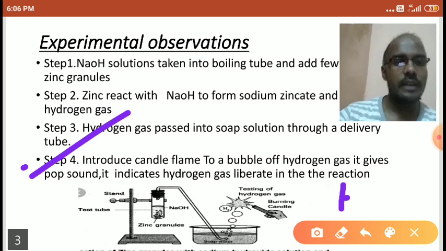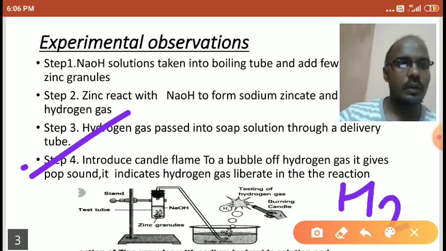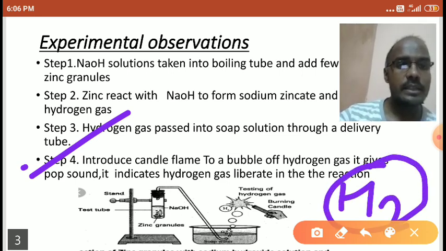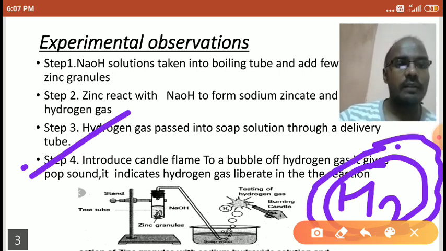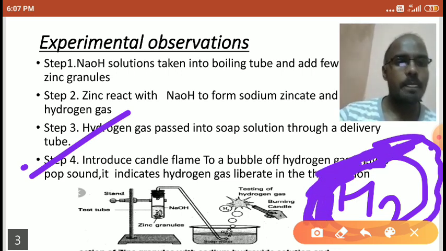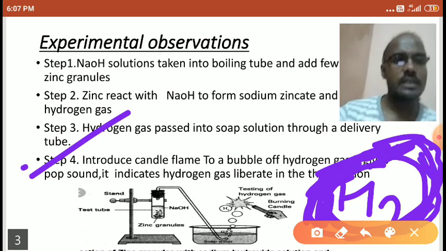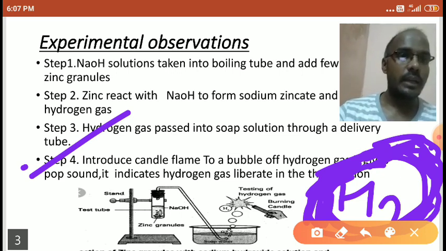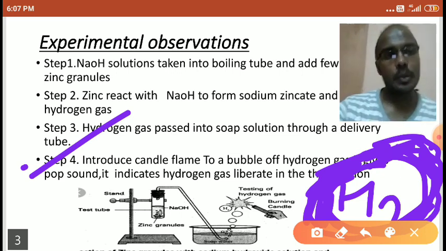For example, this is the hydrogen, which is invisible to our eyes, but the surface of this hydrogen gas is covered like this by the soap layer. So when soap layers cover the hydrogen, the hydrogen gas becomes visible in the form of soap bubbles.